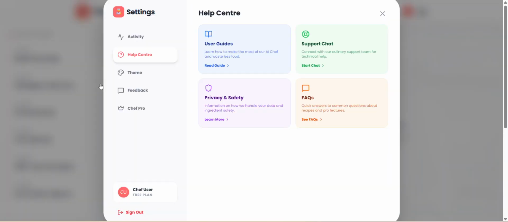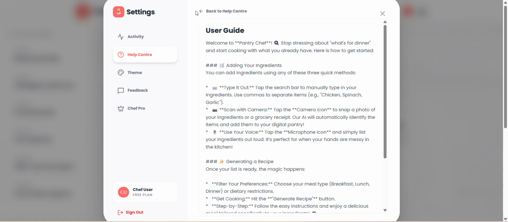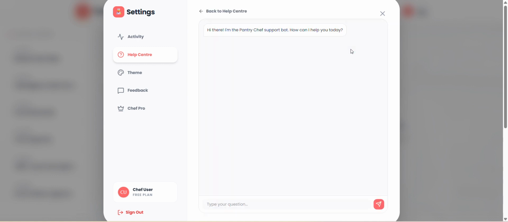And okay, it's the help center option, from where it's the user guide. Okay, it's support chat. From here we can chat with our website. It's the type section.